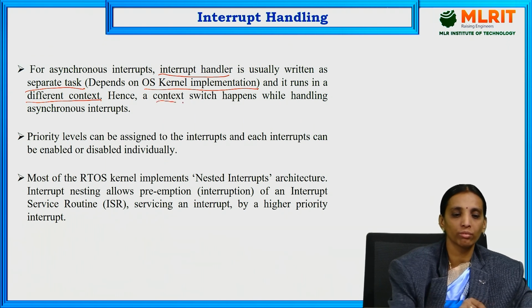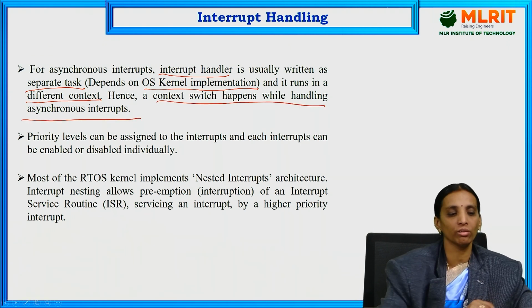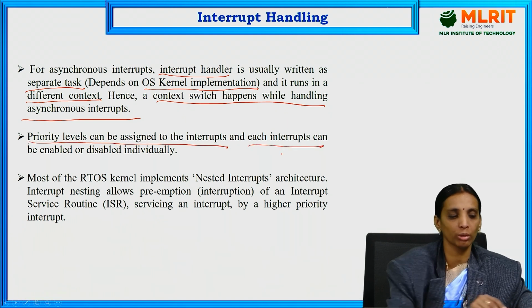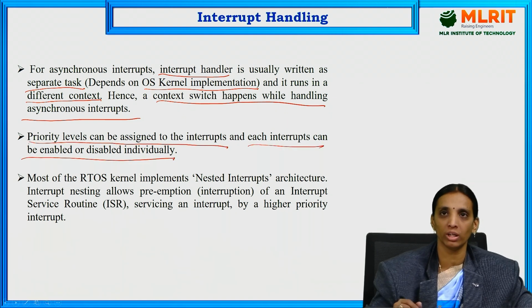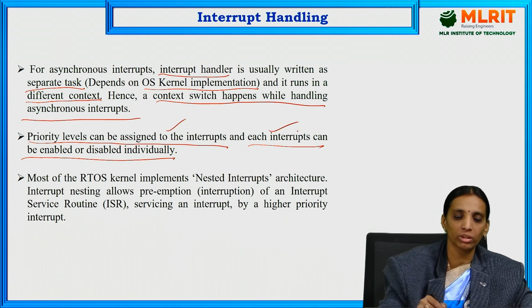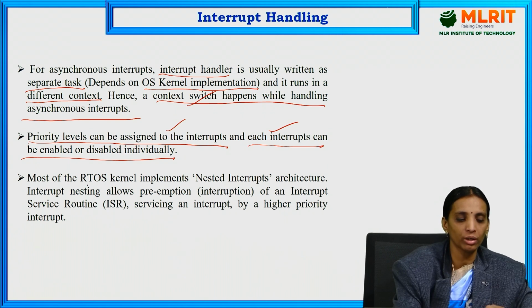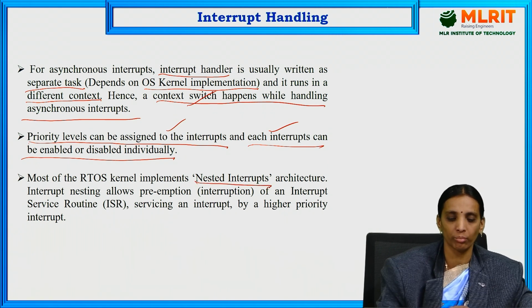So the context switching will happen while handling asynchronous interrupts. Priority levels can be assigned to the interrupt, and each interrupt can be enabled or disabled individually. By using these two methods, we can avoid the context switching that happens with asynchronous interrupts. Most of the RTOS kernels implement a nested interrupts architecture.